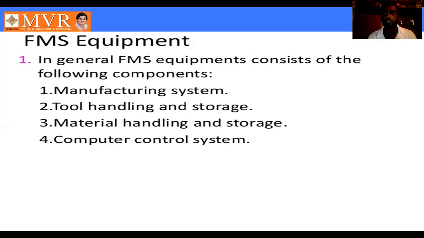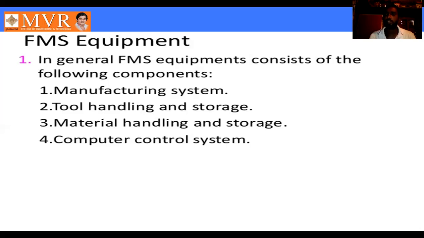The computer control system is also an important one. That is what we will discuss in today's class. So, our fourth topic overall is group technology.